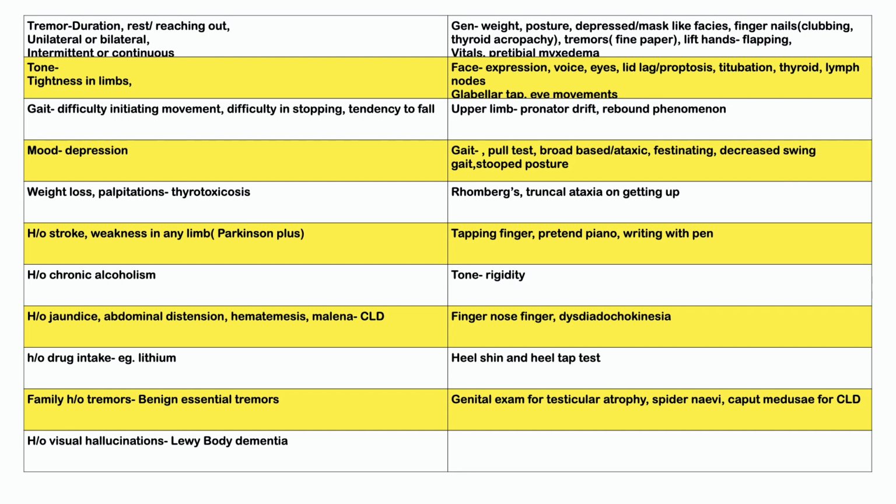Apart from all this, we can also do a genital examination looking for testicular atrophy. Also, we would look for spider naevi and other signs in case there's a chronic liver disease associated with it, any caput medusae, hepatomegaly, ascites, any of these conditions as well. So the differential diagnoses are benign essential tremor, alcohol related, any cerebellar disease, Parkinson's, drug induced, hyperthyroidism. I guess these are the main ones.